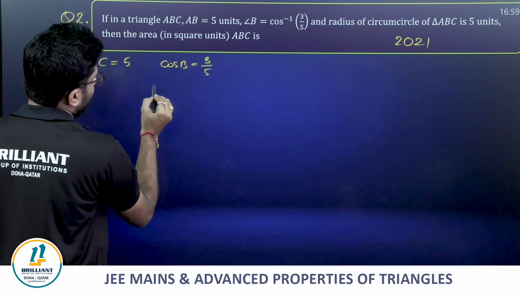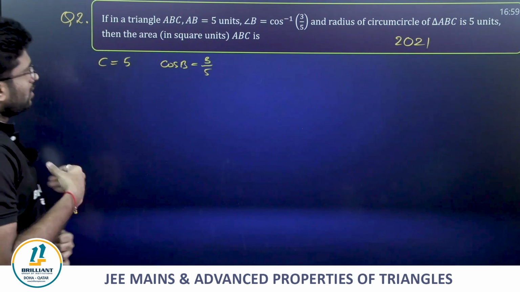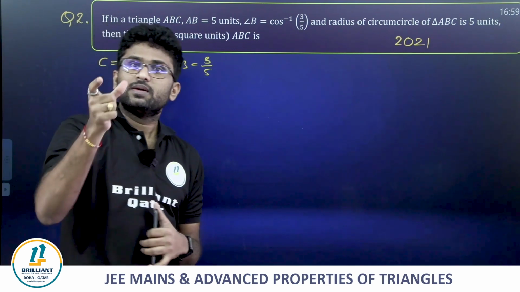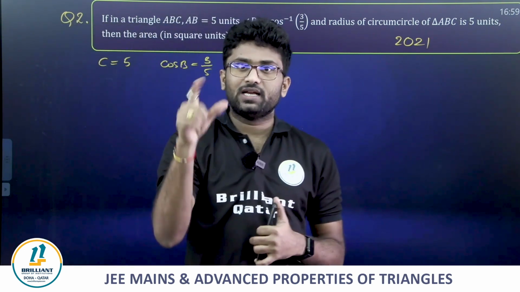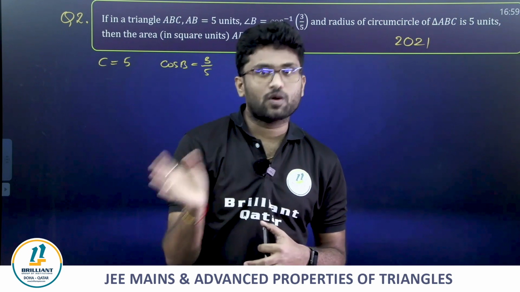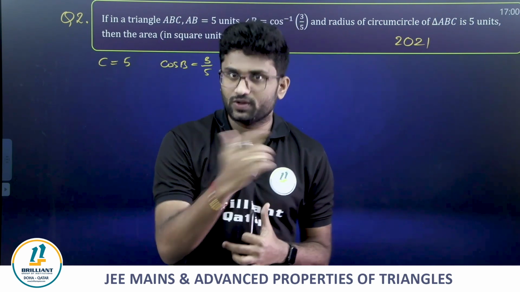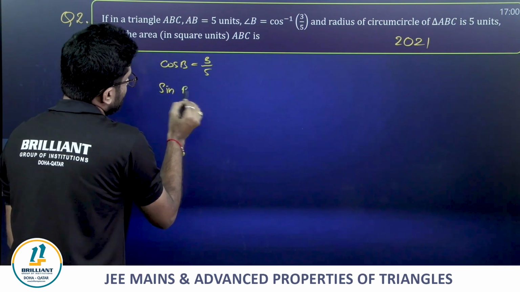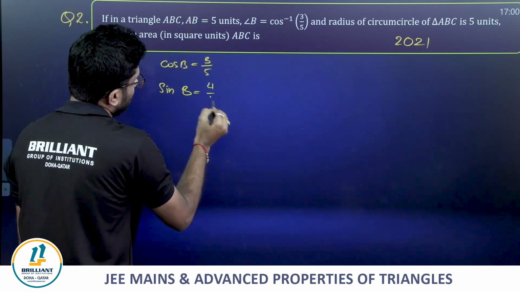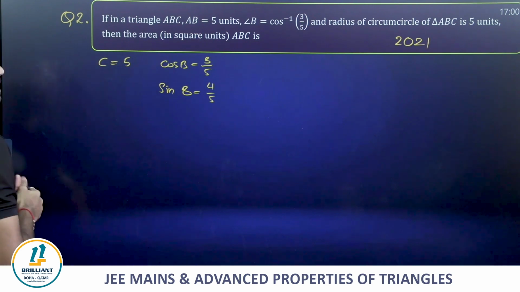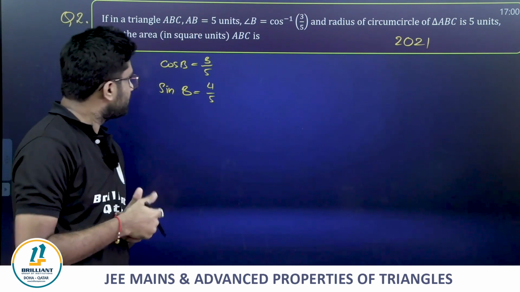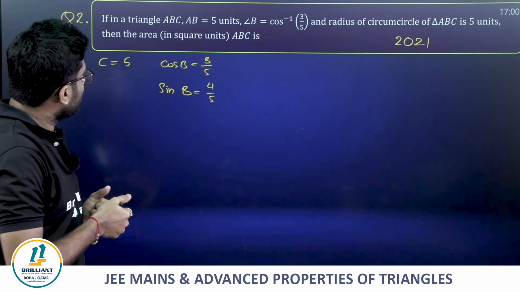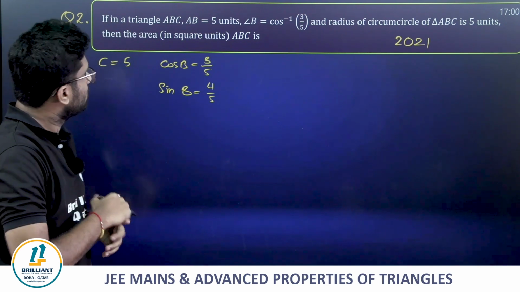If cos B is 3/5, definitely angle B is an acute angle, because an angle in a triangle can be either acute or obtuse. If it is obtuse, cos is negative. If cos is positive, it is acute. From here we can take sin B = 4/5 easily. Then they are asking the area of this particular triangle.